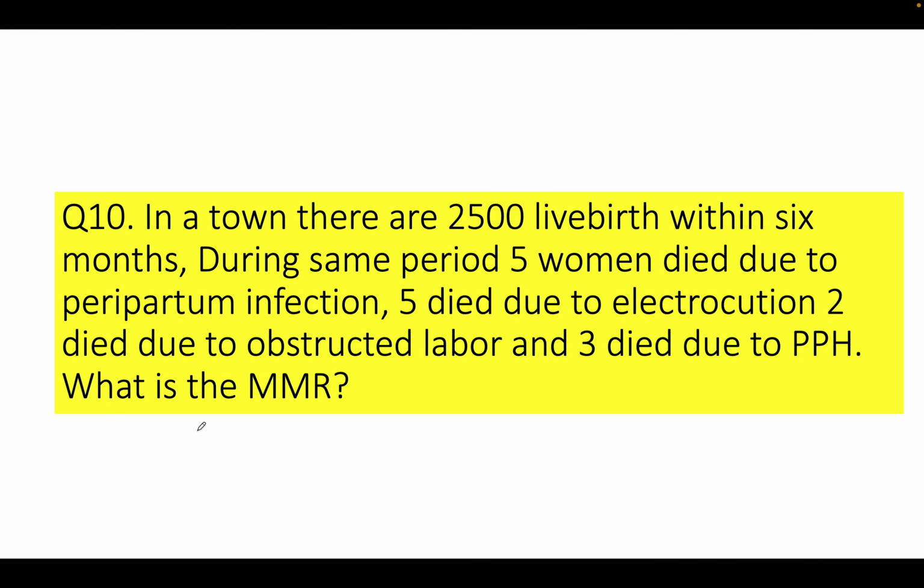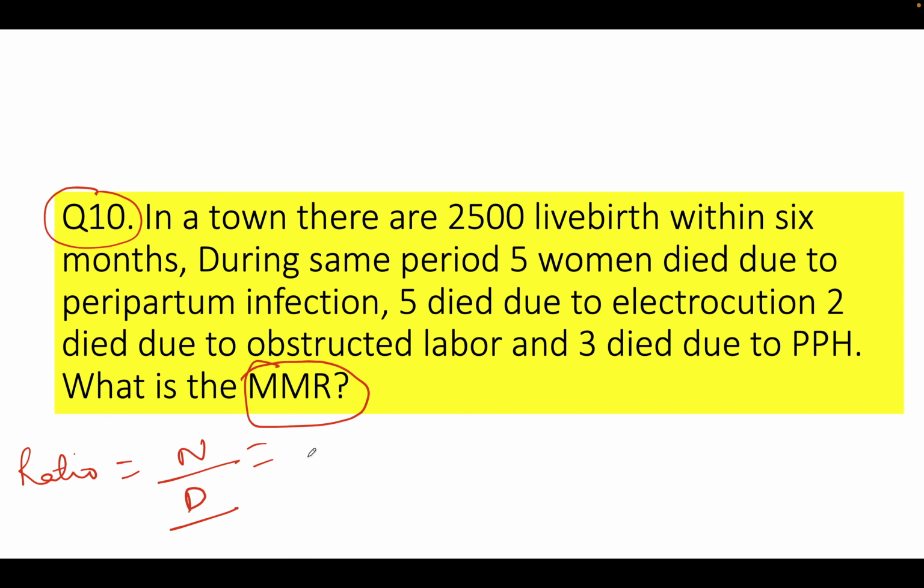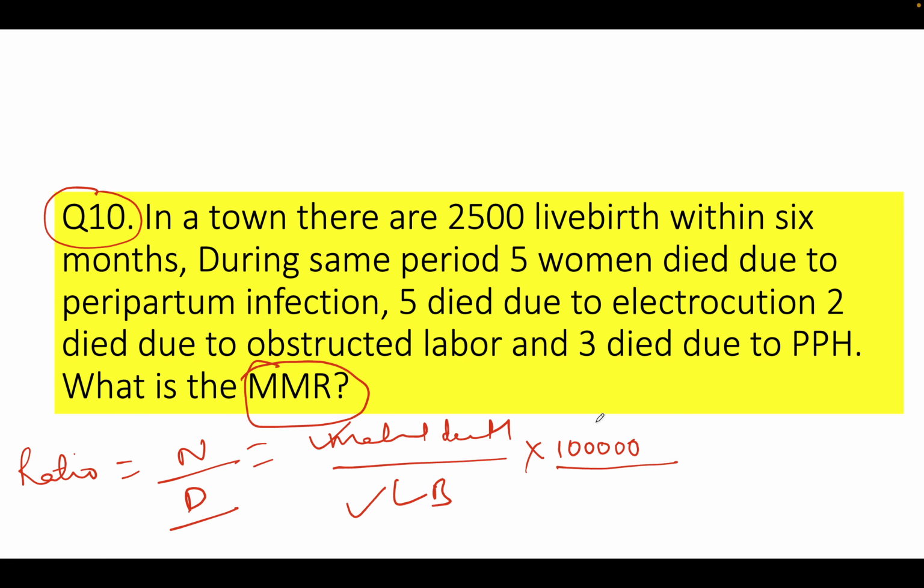Okay. Now the last question for today is to calculate maternal mortality ratio. Whenever a ratio comes, the only thing you have to remember is that the numerator is not a part of the denominator. So what is the formula for maternal mortality ratio? It is the maternal deaths out of live births. Live birth is a separate entity, maternal death is a separate entity, and generally in India or globally we express maternal mortality ratio per 1 lakh live births.